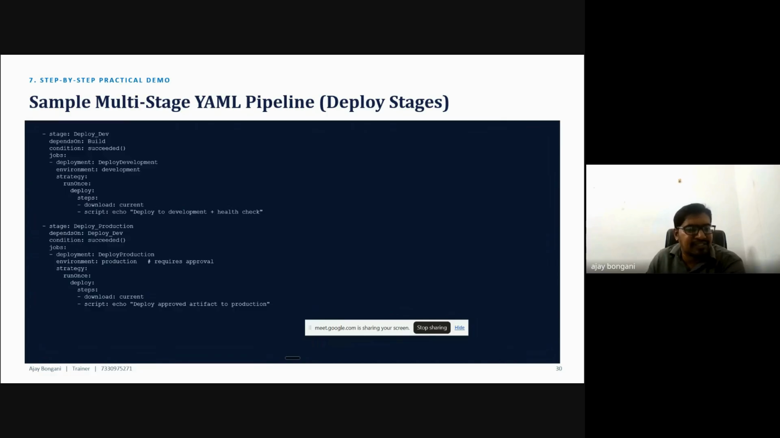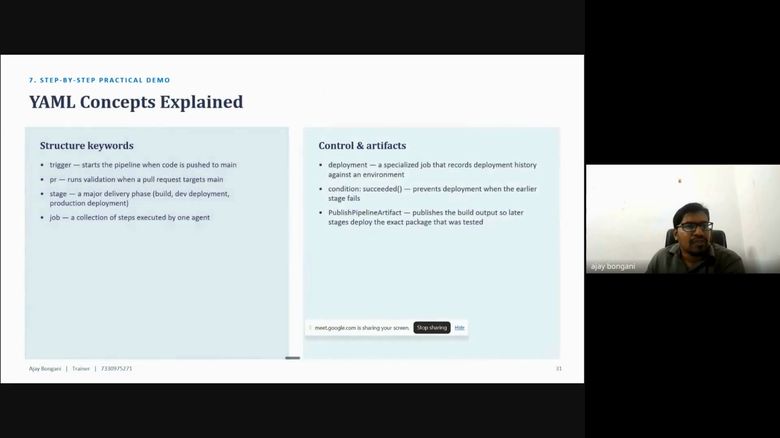This is the YAML script itself. We have to write it like this because each organization works in different ways to write YAML scripts. There is no standard. They can follow different ways according to their requirements. According to what their requirement is, they can plan. Then I will explain the YAML concepts.